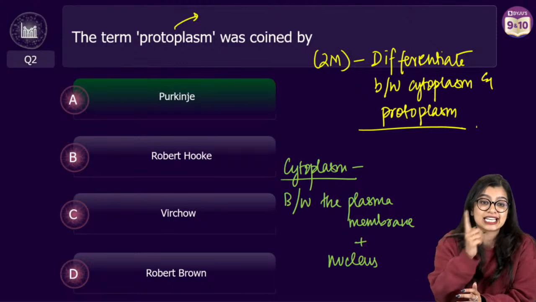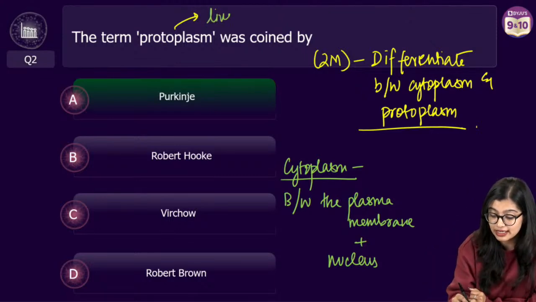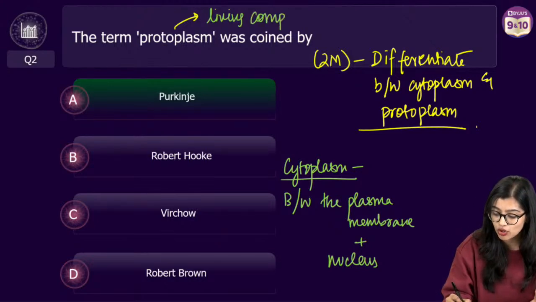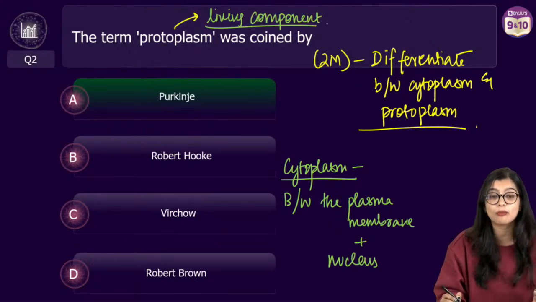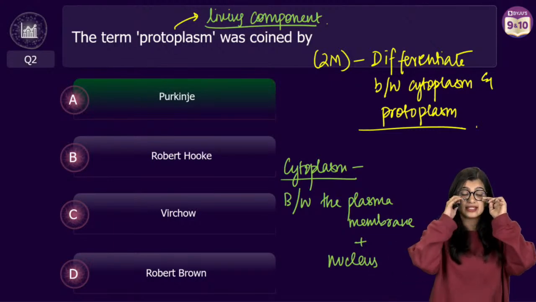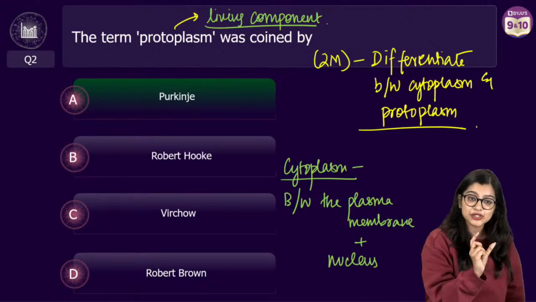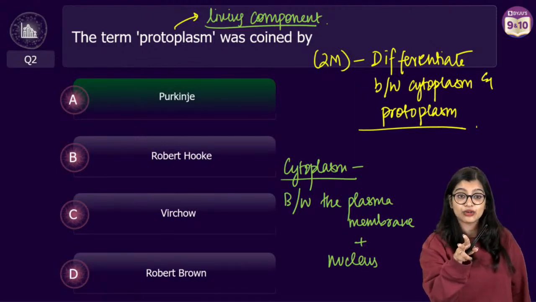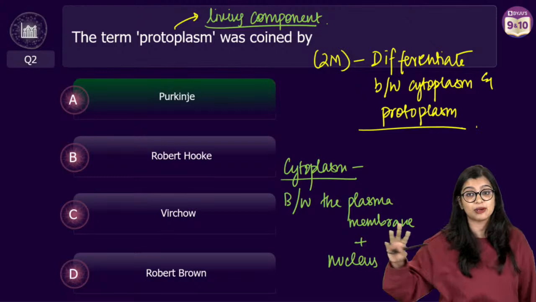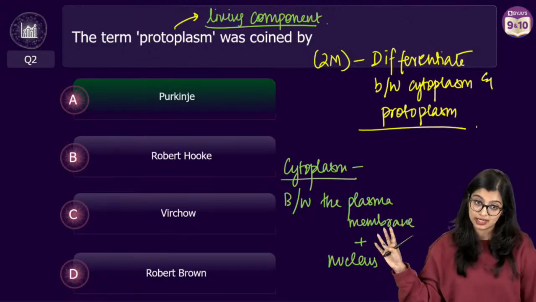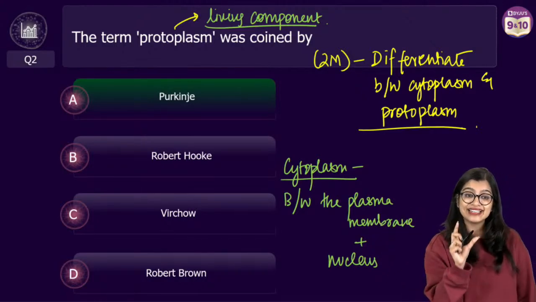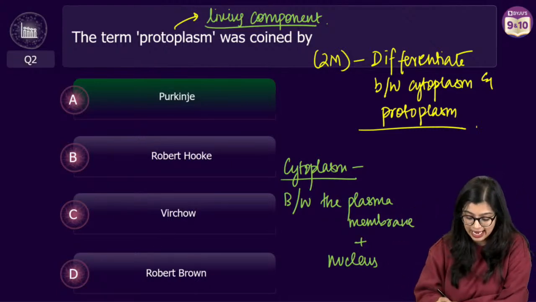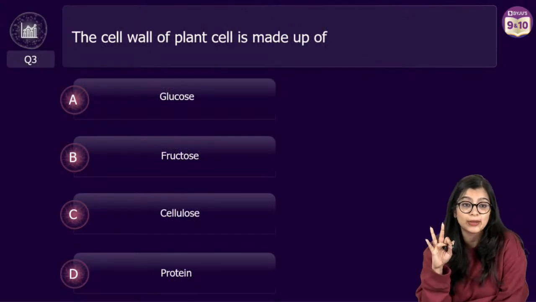But what is protoplasm? Exactly, protoplasm is the living component of the cell, right? So you'll have to write down what all it includes. This is the main difference between cytoplasm and protoplasm. Many of you are still getting confused about the difference, which is why I have written this down so that all of you are clear. Make a note of it in your textbooks. This will come in handy. So let's move on to question number 3.